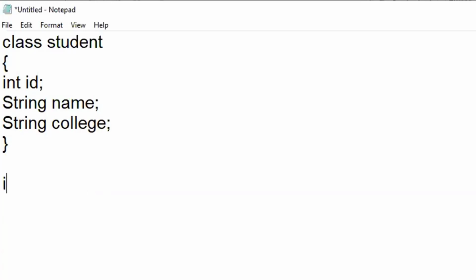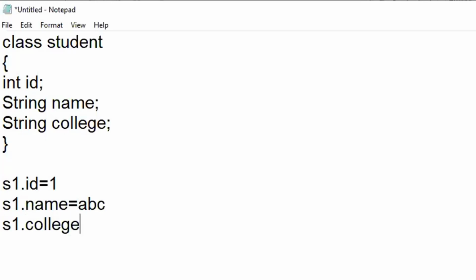So for student 1, I'll create an object as s1. For s1, let me give id as 1, name is equal to abc, and college will be "J", a string put in double quotes.